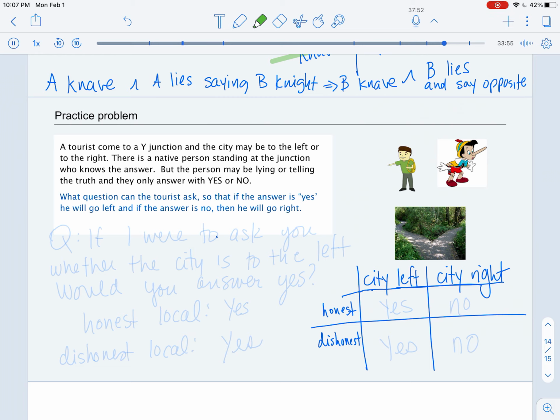The question that the tourist is going to ask the local is, if I were to ask you whether the city is to the left, would you answer yes?